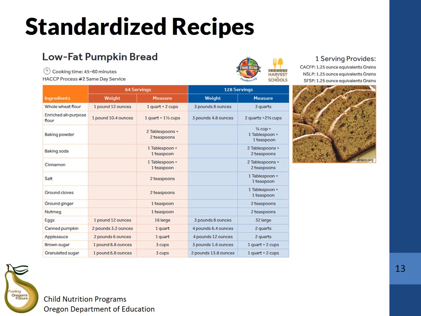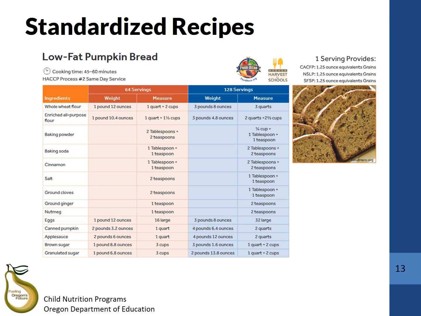Here is a sample standardized recipe for low-fat pumpkin bread from the OSU Extension Food Heroes webpage. The recipe also includes a second page that's not shown here, which provides detailed information on how to prepare and serve the bread in order to meet portion sizes. Standardized recipes are recipes that have been analyzed and verified to meet meal pattern requirements for each serving.